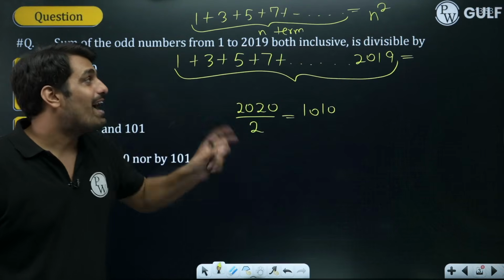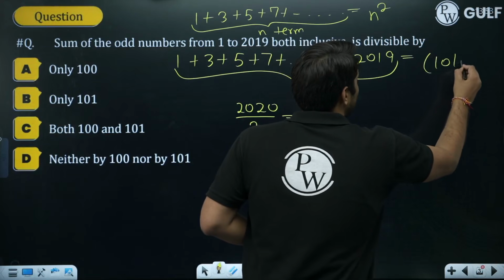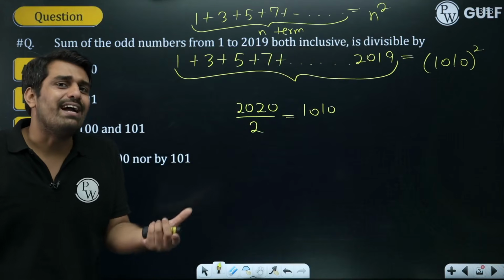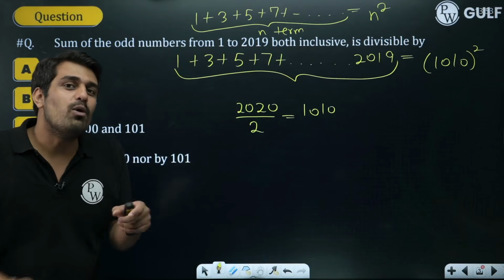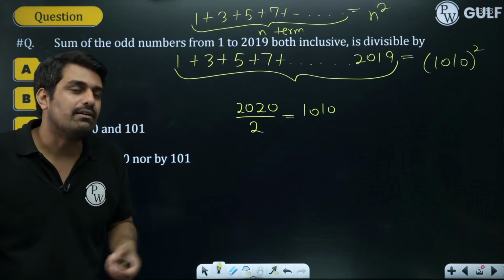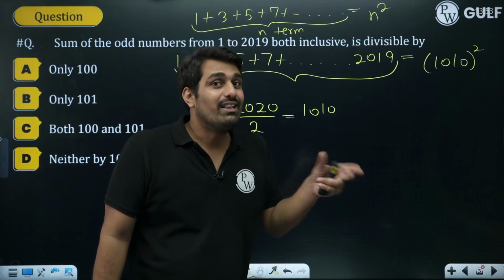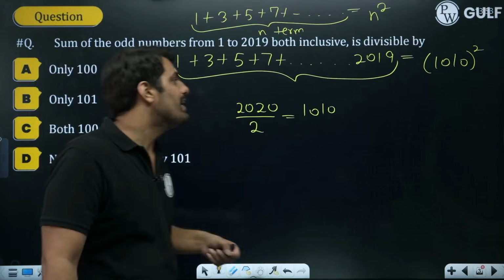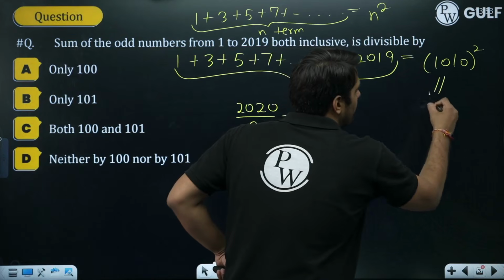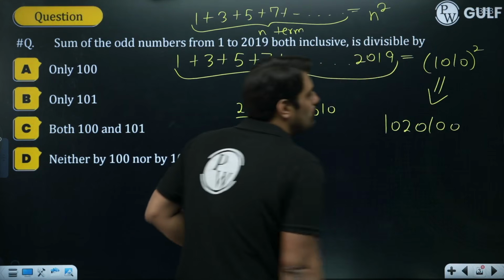These many odd numbers would be there. So what I want is the square of this. So the square of this is 1010 square. Again, there is always a way to find the squares of numbers. You can go by the long method of multiplication, or by any other method. One way of looking at it is to use the identity, 1000 plus 10 whole square. But anyhow, whatever method you use, the square of this number comes out to be 1020100.